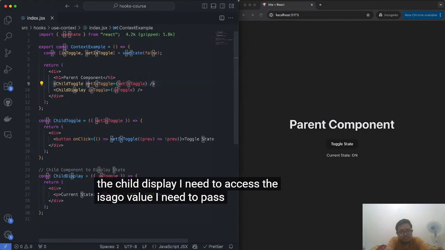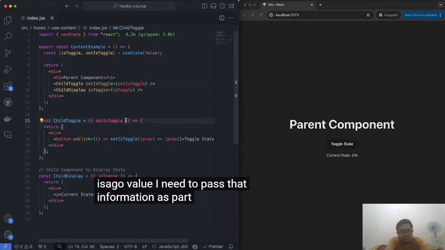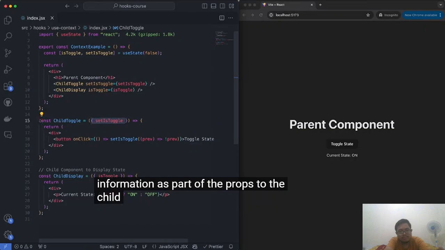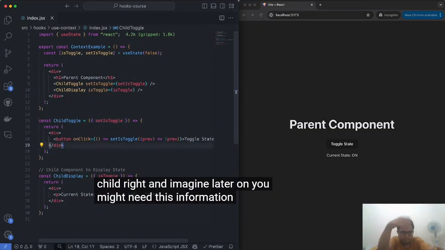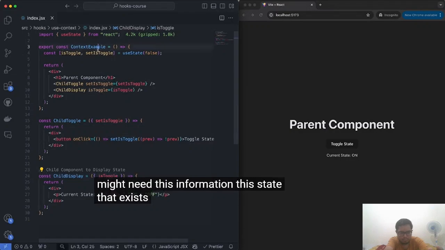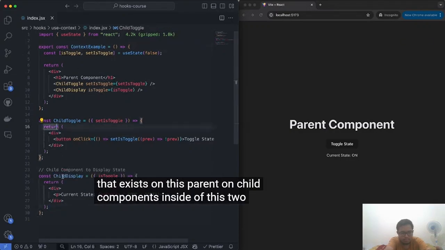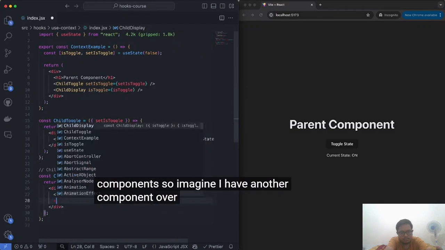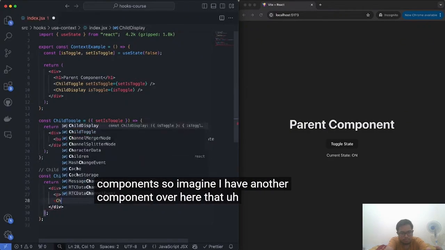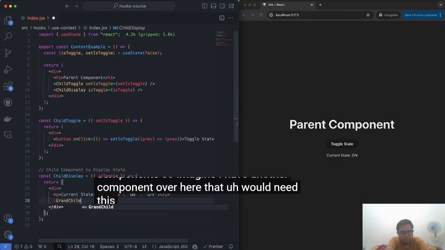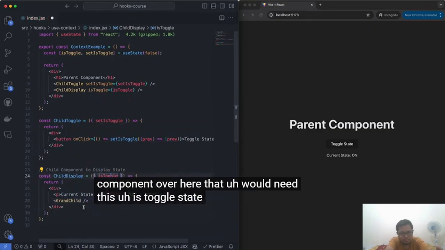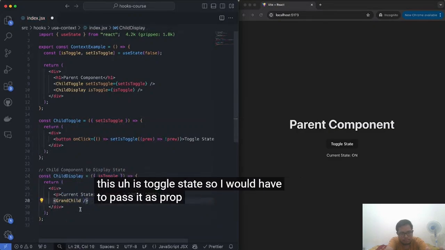I need to pass that information as part of the props to the child, right? And imagine later on, you might need this state that exists on this parent on child components inside of these two child components. So imagine I have another component over here that would need this isToggle state. So I would have to pass it as a prop as well.